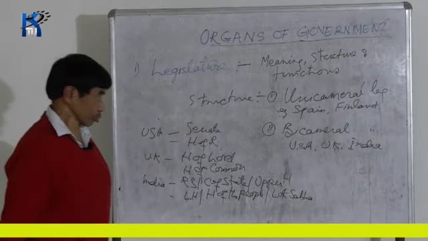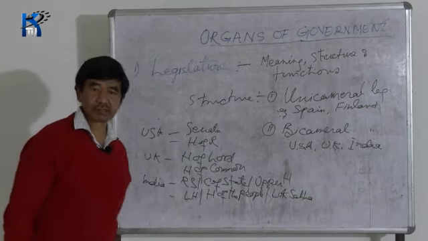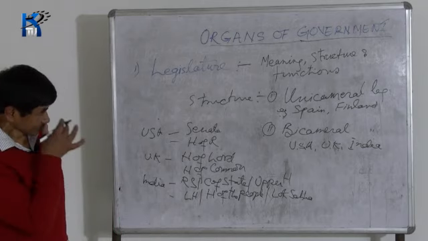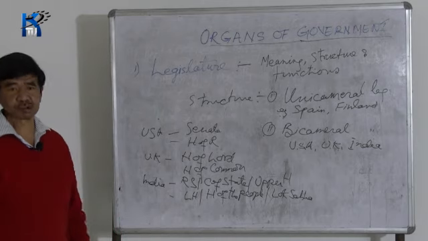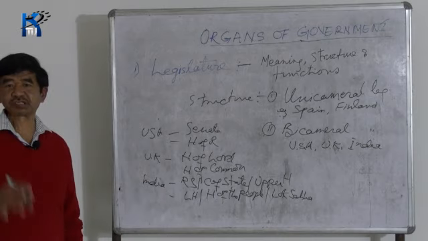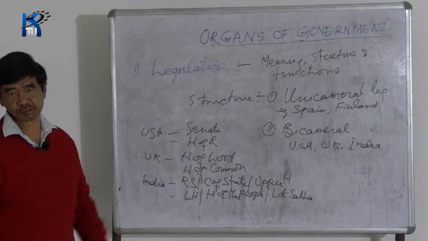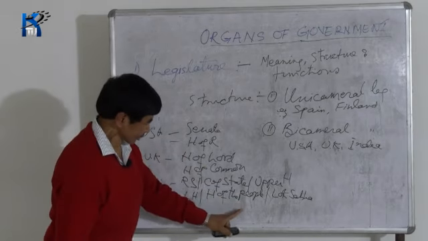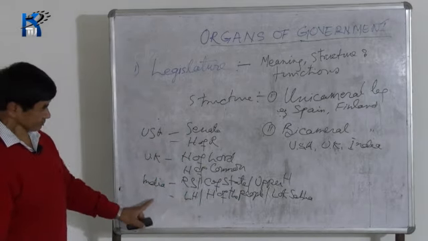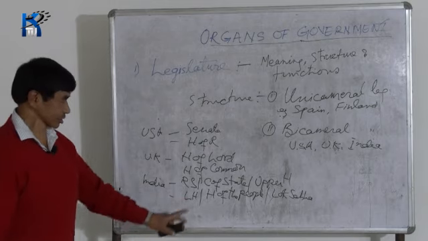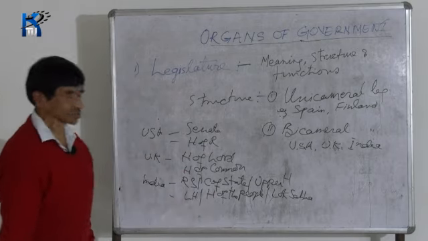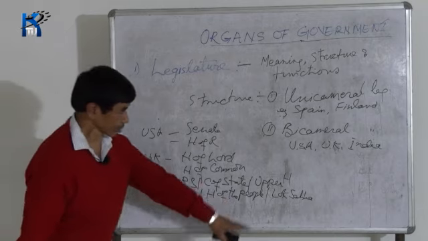Sometimes a one-mark question may be asked from this group. You just have to mention the name of the upper house of the UK. Suppose the question is the upper house of UK, then your answer should be the House of Lords. Similarly, sometimes this type of question may be asked also: what is the name of the lower house of the Indian Parliament? You can say the House of the People.